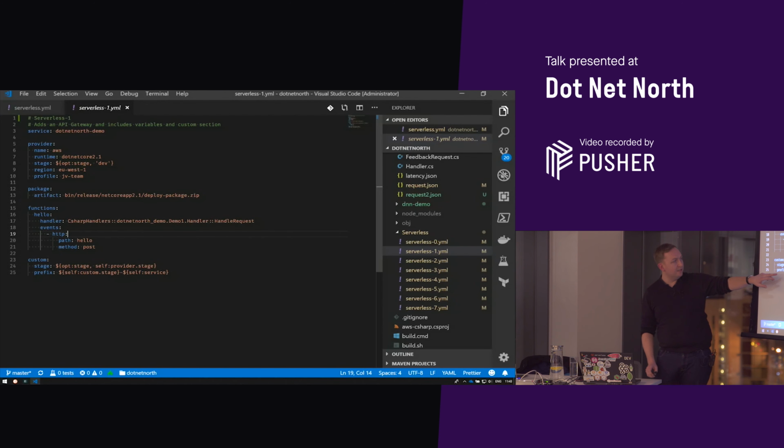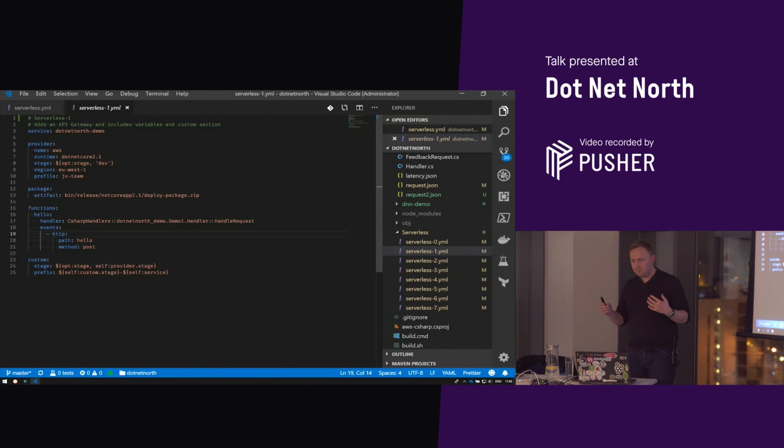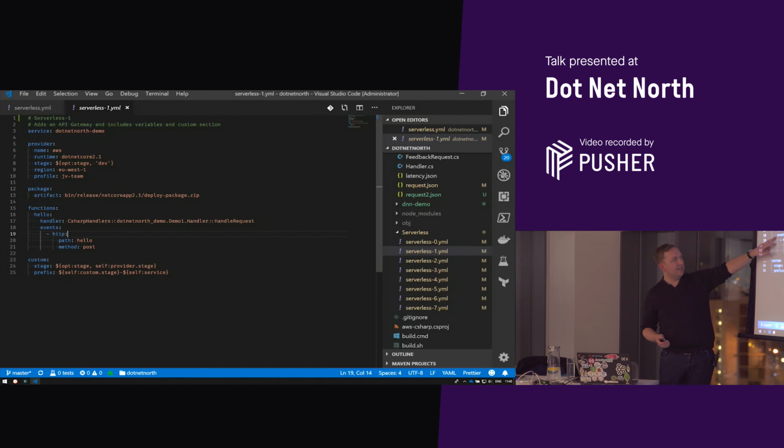We can define custom variables in our script using this custom section at the bottom. So we've got two. We've got the stage and a prefix. The prefix allows us to create a good naming standard for the other resources that we'll introduce later. So we can see that a little bit when we introduce some of those things a bit later on. Perhaps more interesting is the handler and the events that we're triggering here.